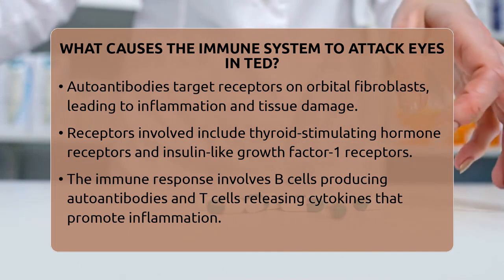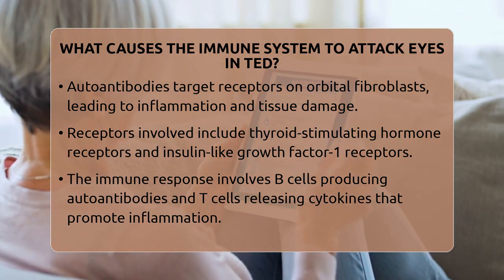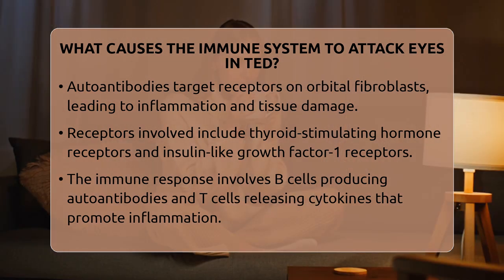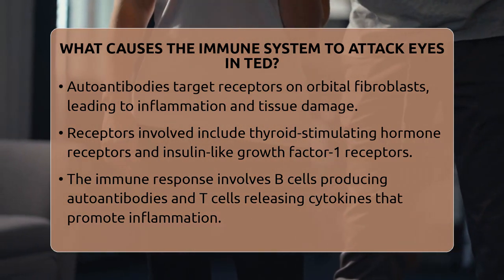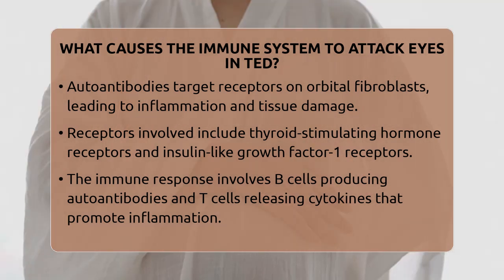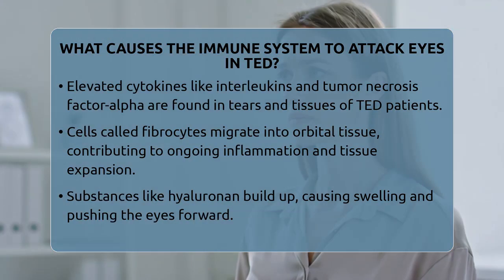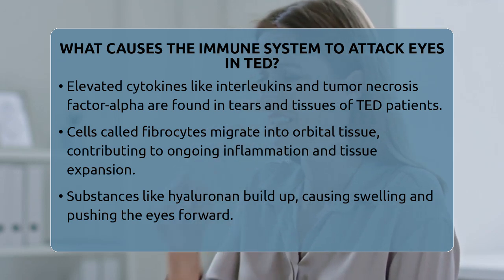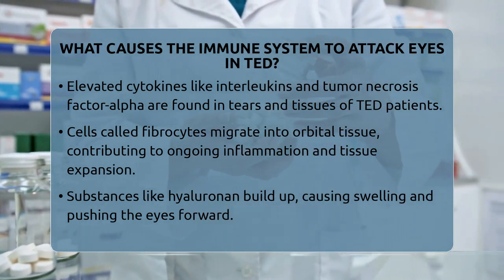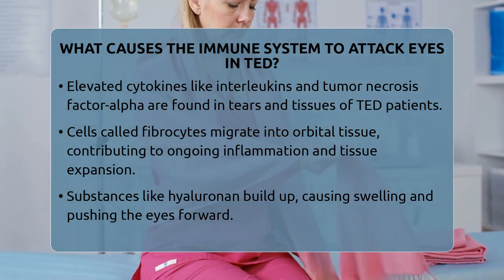The immune response involves different types of immune cells. B cells produce the autoantibodies that attack the tissues. T cells, especially a subset called Th17 cells, also play a role by releasing signaling molecules called cytokines. These cytokines promote inflammation and tissue damage. Elevated levels of cytokines such as interleukin-1 beta, interleukin-6, interleukin-8, and tumor necrosis factor alpha have been found in the tears and tissues of people with TED, indicating ongoing inflammation.